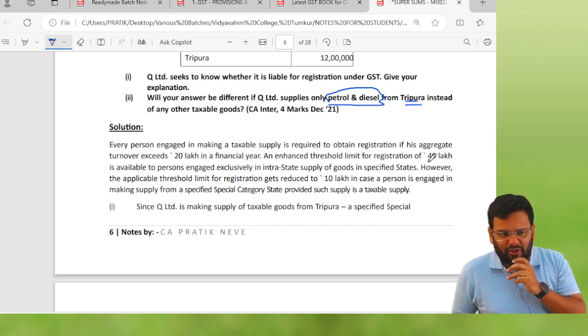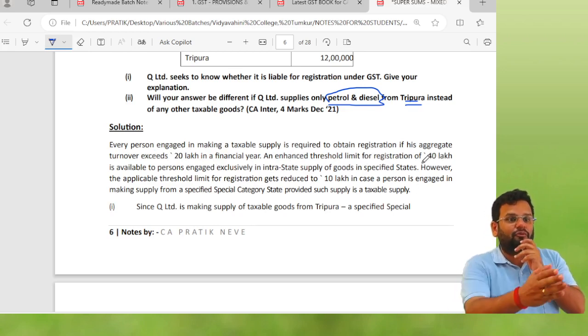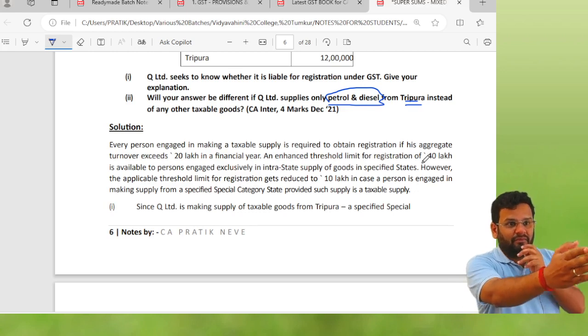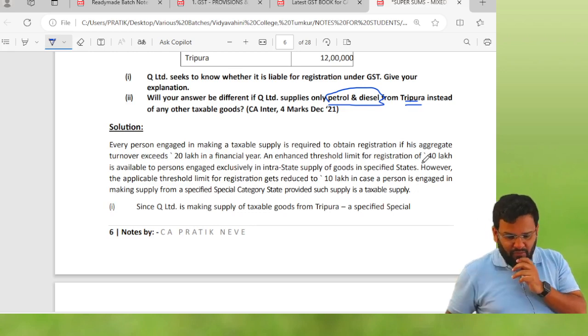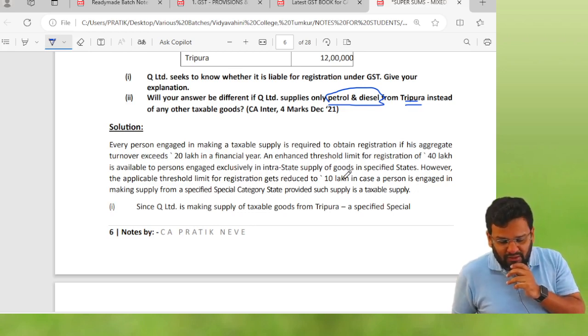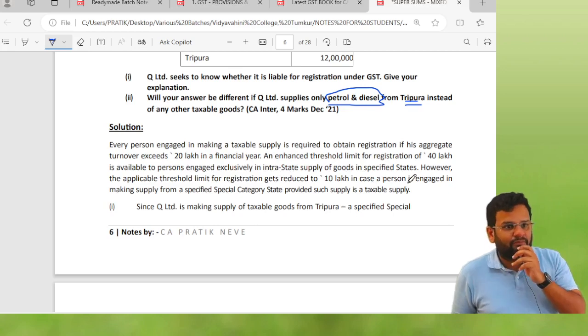Enhanced threshold limit of 40 lakhs. All of you focus on the answer.